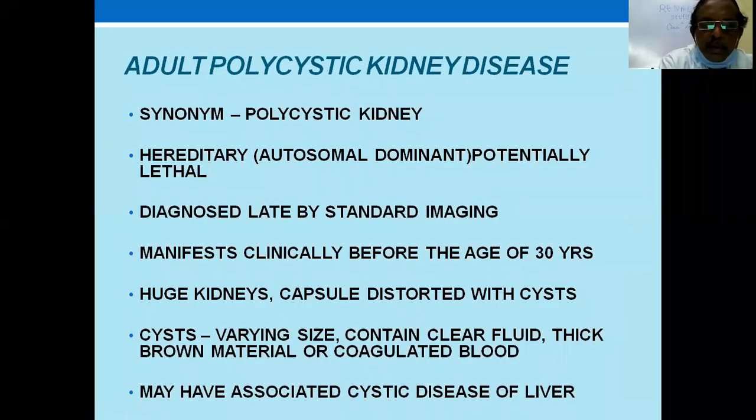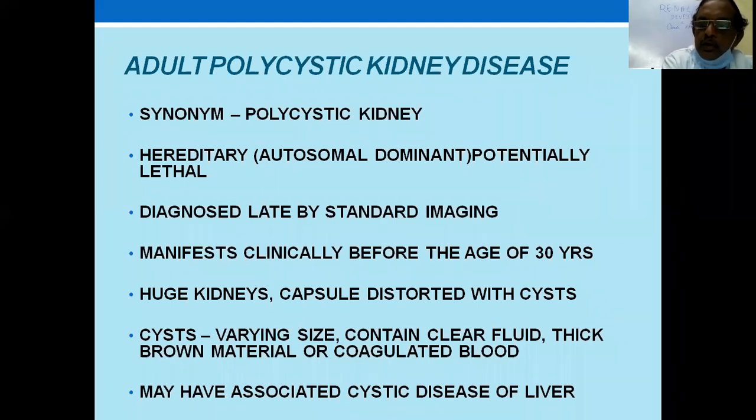Another important congenital problem is adult polycystic kidney. This is also not very uncommon. Once you see an adult polycystic kidney, you can never forget the appearance of the kidney. It is hereditary, autosomal dominant, and why is it potentially lethal? Because it may be undiagnosed. If it's not suspected, the patient is not investigated for anything like ultrasound, and it remains undiagnosed. Ultimately, the patient presents in later life with renal failure, hypertension, and other problems.